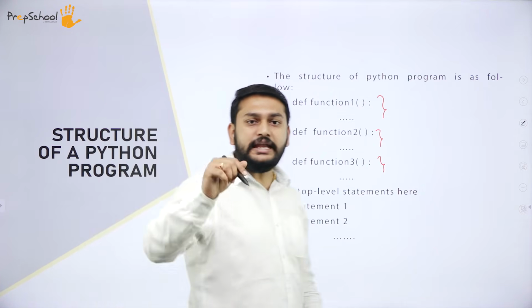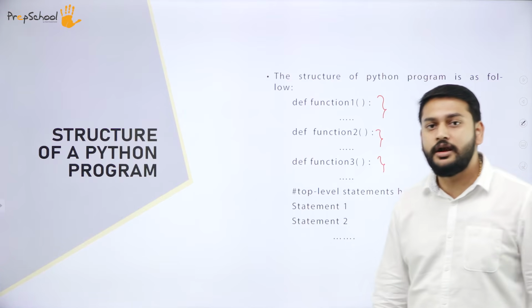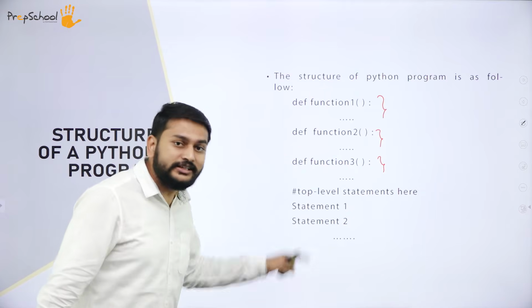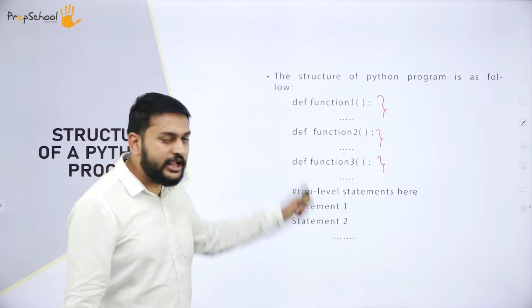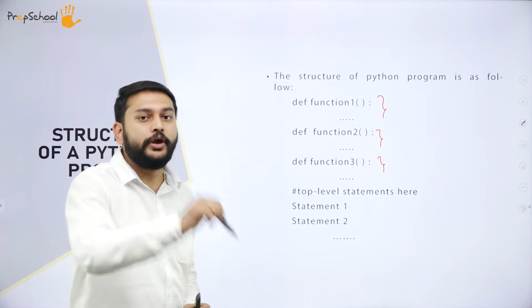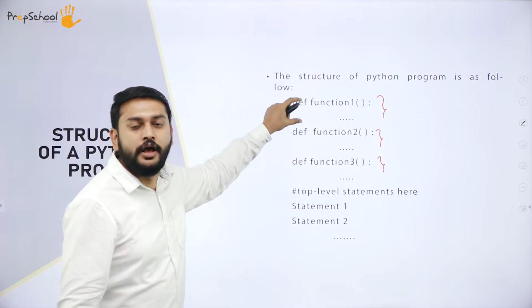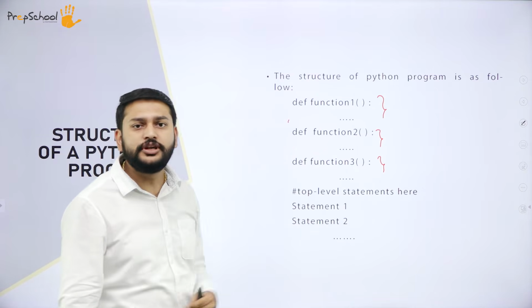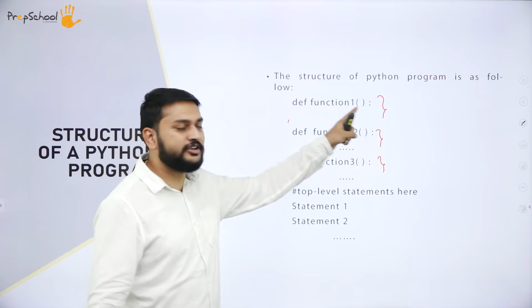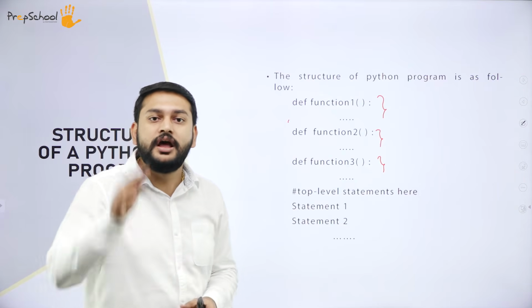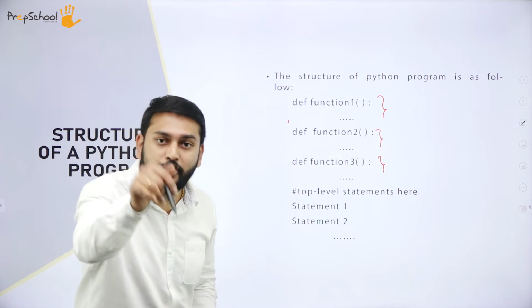Sir, can you explain in detail? Why are you placing these functions at the top of the program and other statements below the functions? And that too, you call these statements top level statements. What is the magic here? My dear students, whenever the interpreter is executing your program line by line, it will not execute the complete function. Let me imagine in my program, I have function number 1. The interpreter will just execute the first line and check whether everything is correct or not. If it is correct, then it will skip the entire body of the function. It will not execute it at that point of time.